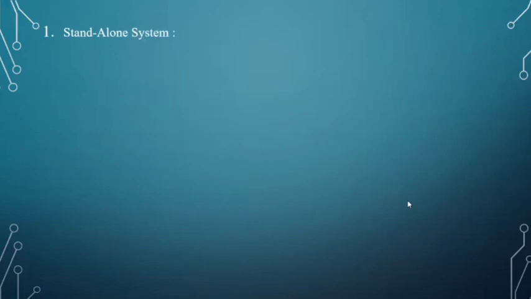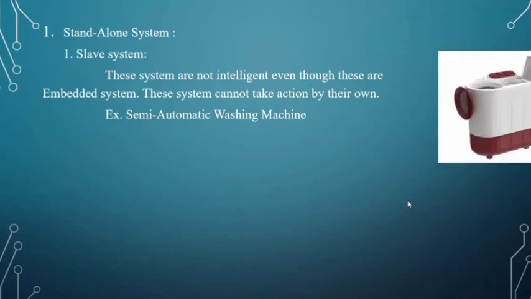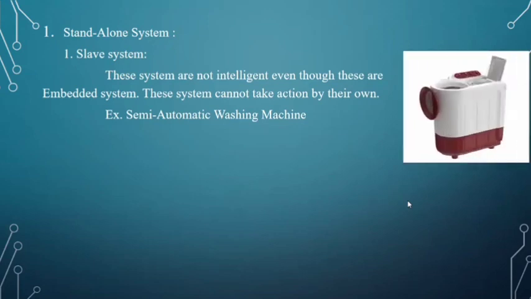A standalone system is of two types: slave system and independent system. What is a slave system? These systems are not intelligent even though they are embedded systems. The system cannot take action on its own. Example, a semi-automatic washing machine.